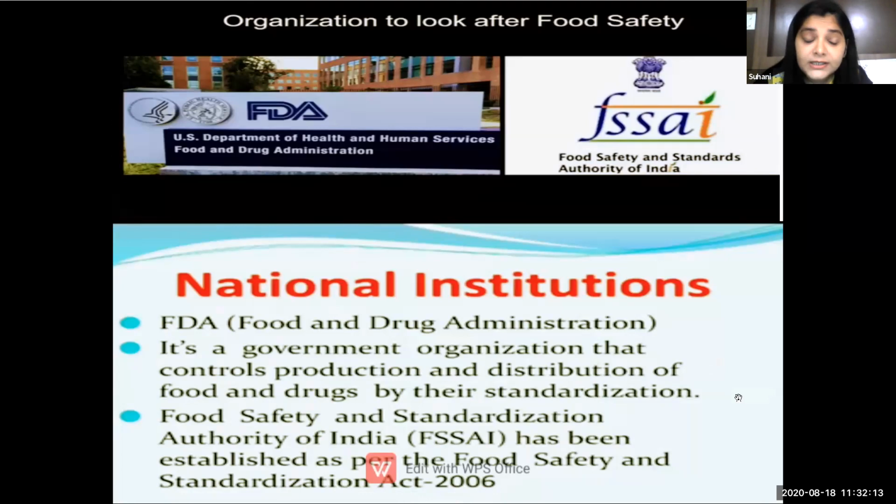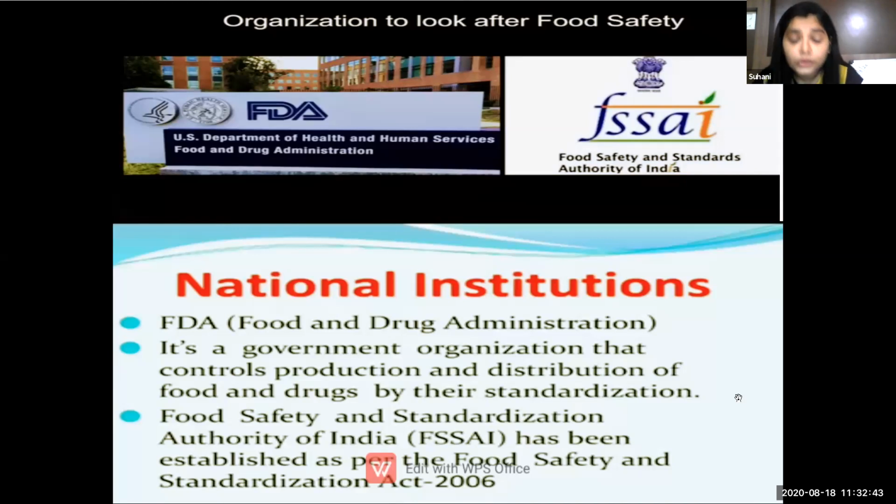First is FDA, that is Food and Drug Administration, and the second is FSSAI, that is Food Safety and Standards Authority of India. Students, these two organizations keep an eye on our food safety. Whatever food we are eating, is it safe for us or not? These two organizations keep an eye on that.